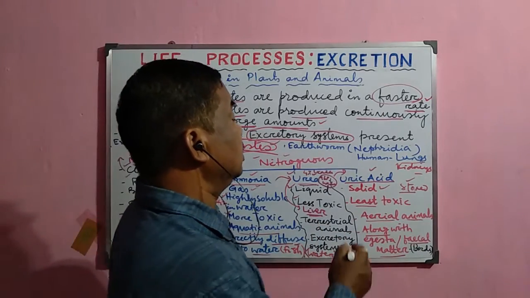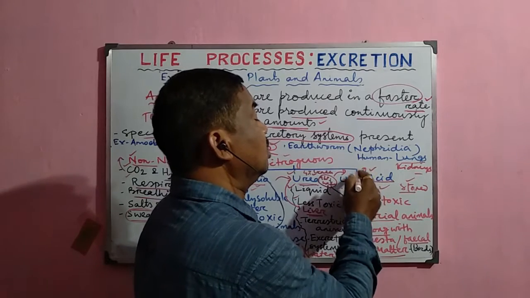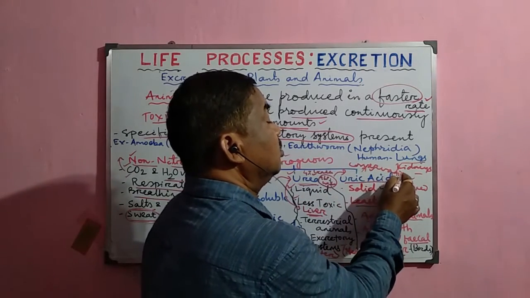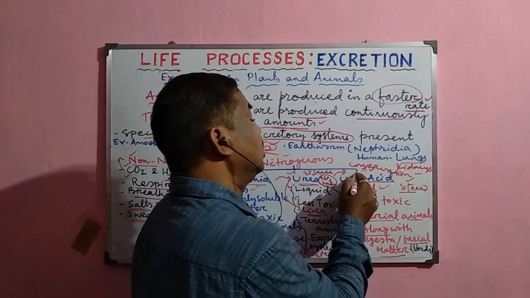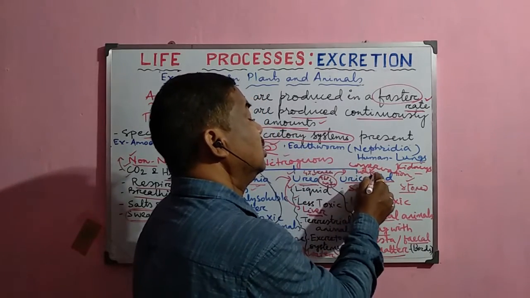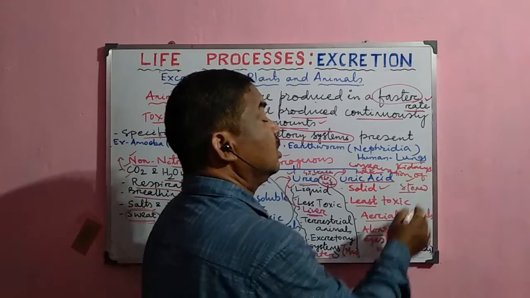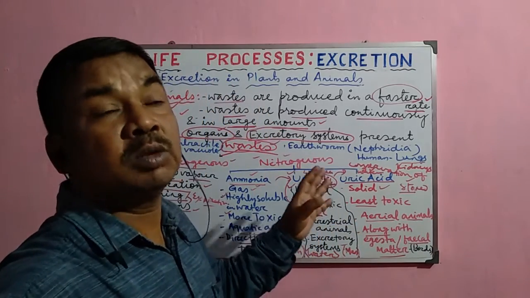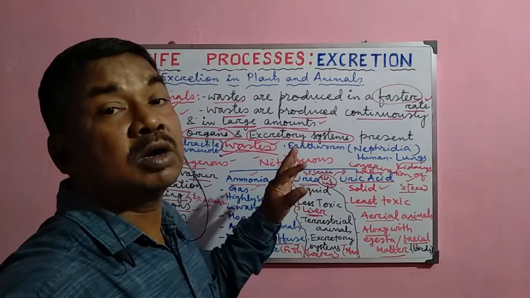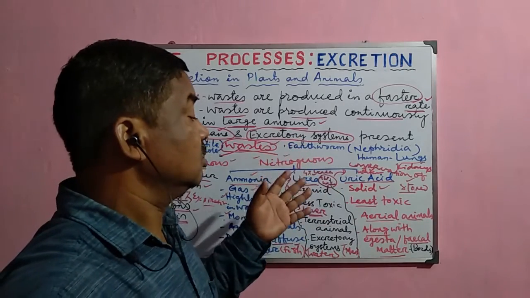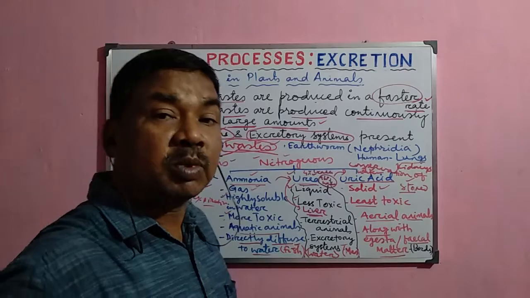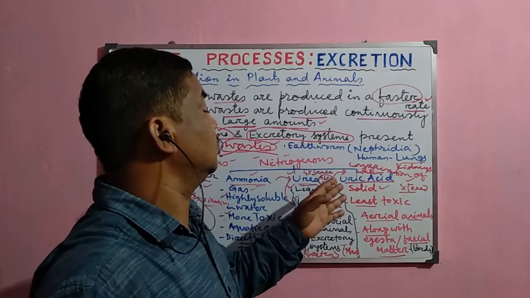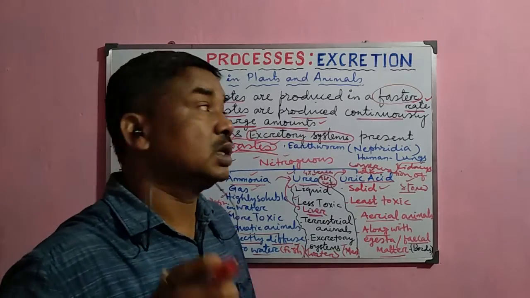It is very useful for the conservation of water, because they fly in the sky and do not get sufficient water there. So it is an adaptation for the aerial animal to produce a solid waste like uric acid.